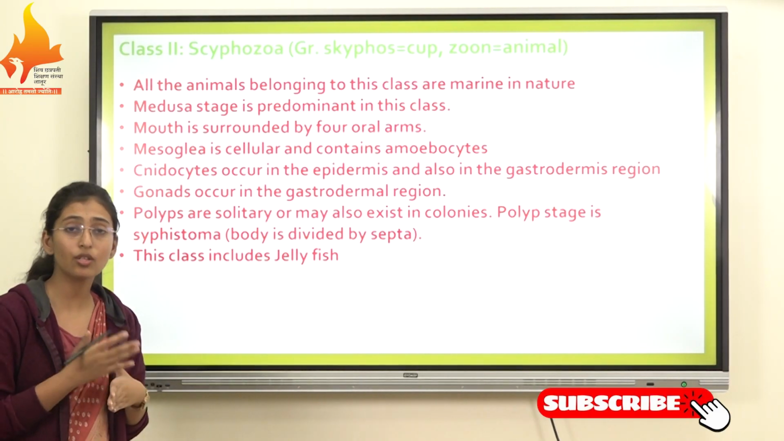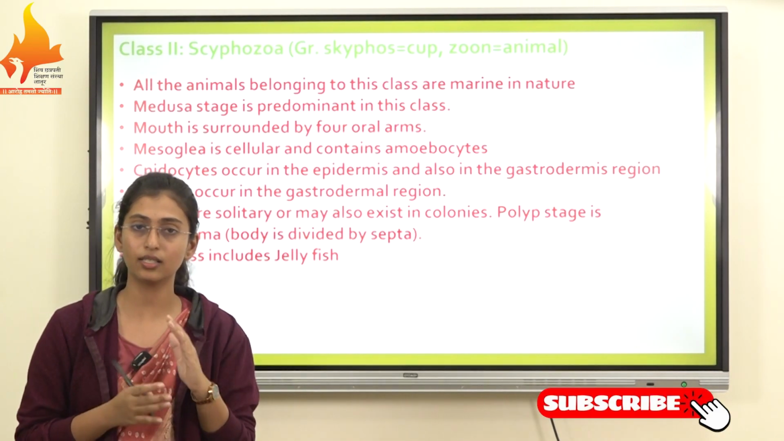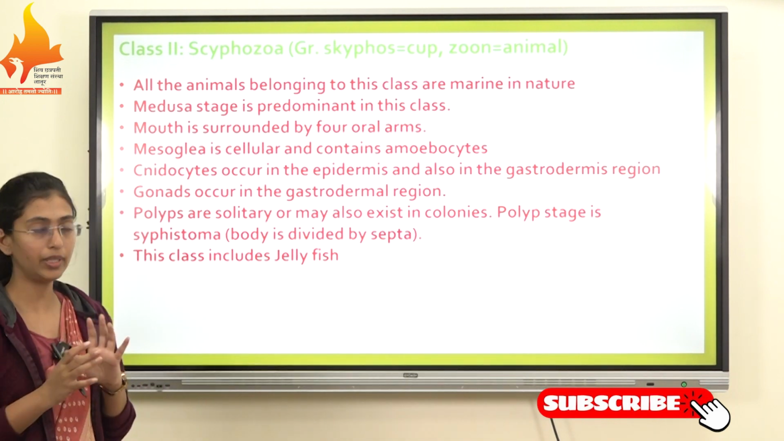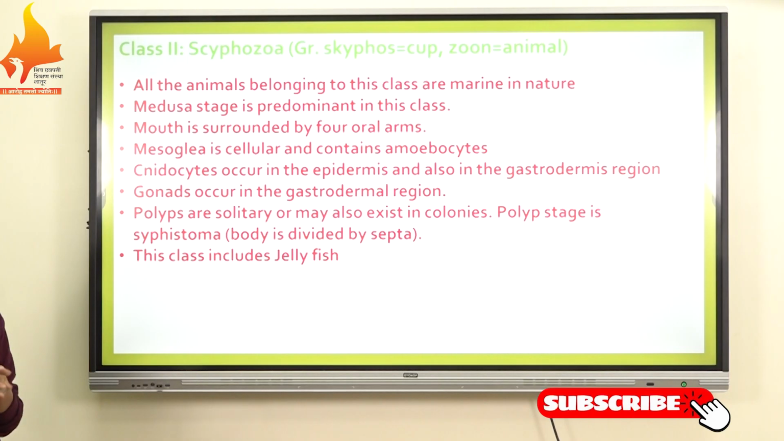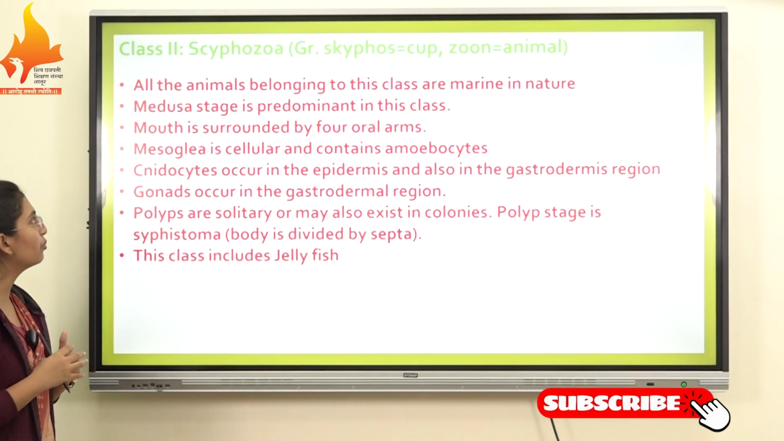So the second class of phylum Cnidaria is Scyphozoa. If we see the meaning of Scyphozoa, Scyphos means cup and zoon means animal. So let's see the characteristics of this Scyphozoa.